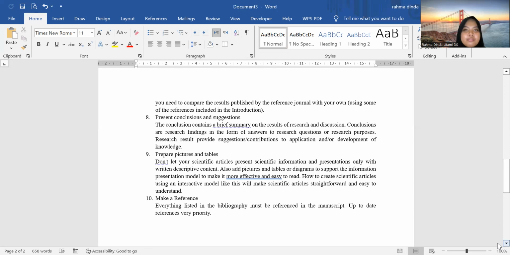Ten, everything listed in the bibliography must be referenced, and for the manuscript, up-to-date references are a priority. Okay, that's all I can explain.